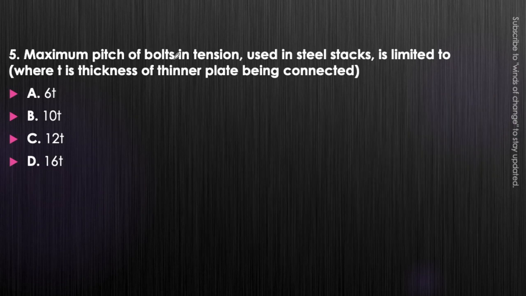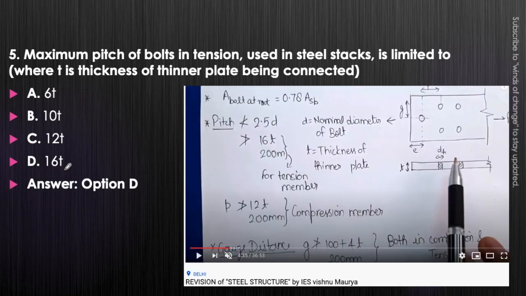Next question. Maximum pitch of the bolt in tension used in steel stacks is limited to, where T is the thickness of the thinner plate being connected. It will be 6T, 10T, 12T or 16T. Just think about it. We are talking about the maximum pitch of the bolt in tension. We have explained it in the revision video of steel structure. The answer will be option D, that is 16T. It is explained here: the maximum value of pitch should not be more than 16T or 200 mm. This has to be 200 mm, not meter. Maximum value will be whichever is minimum of these two.